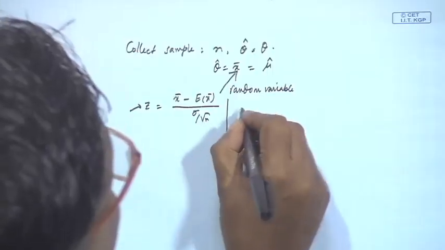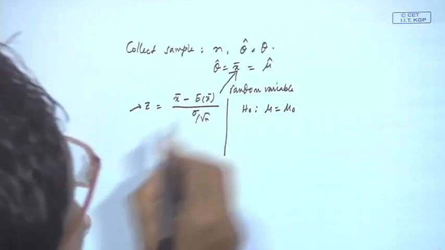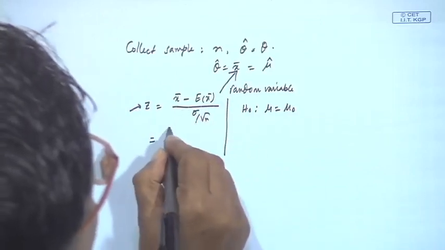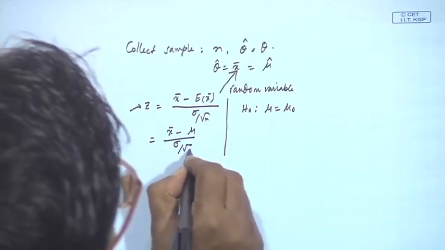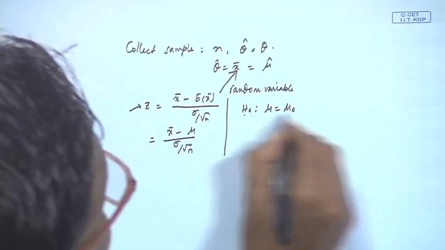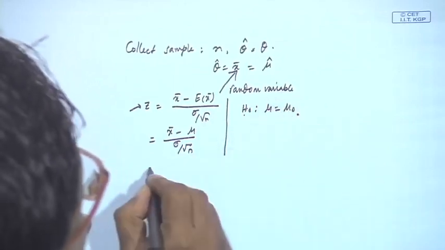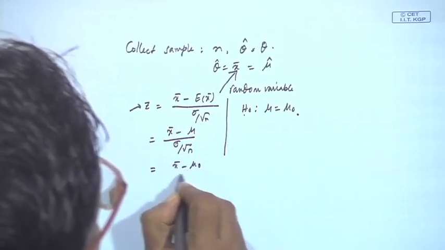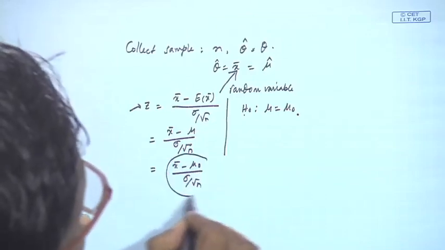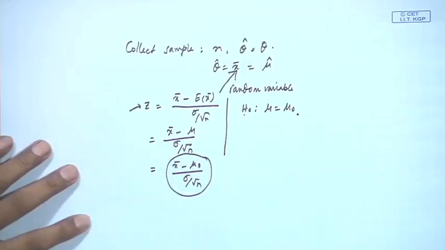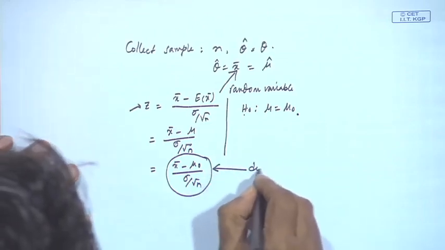Here our null hypothesis is H0: mu equal to mu 0. We all know that expected value of x bar is mu. So, then we write sigma by root n. Now, we have assumed H0, from H0 we have seen that mu equal to mu 0. So, that means you can write x bar minus mu 0 by sigma by root n, and this is my statistic for which you require to know the distribution.